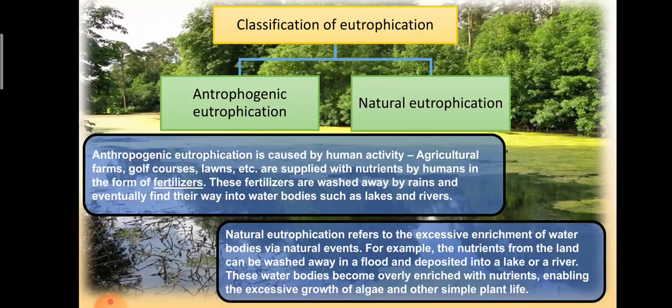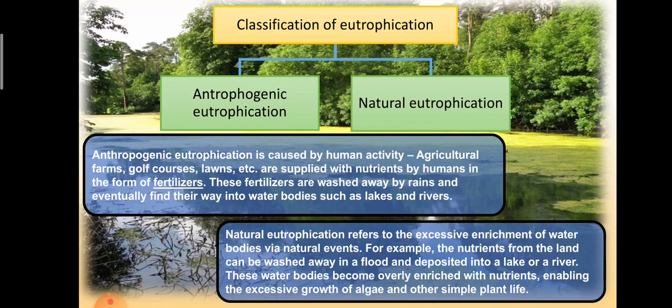Then classification of eutrophication. There are two types, that is anthropogenic and natural. In anthropogenic eutrophication, it is caused by human activity, that is agricultural farms, golf courses, lawns, etc., which are supplied with nutrients by humans in the form of fertilizers. These are washed away by the rains and eventually find their way into the water bodies such as lakes and rivers. And next is natural eutrophication.